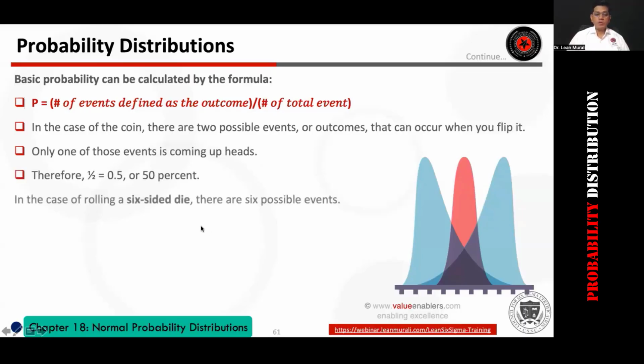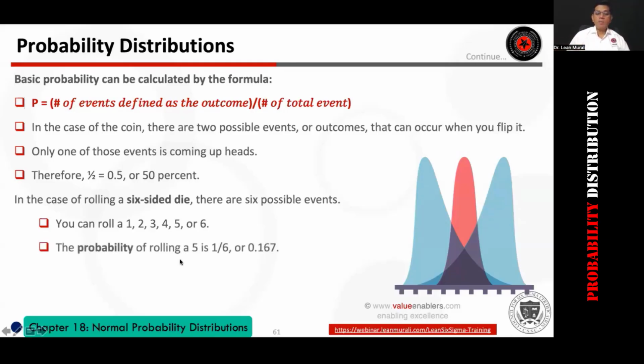Okay, so that is 1 by 2. In the case of rolling a die, you can get 6 possible events or outcomes, which are 1, 2, 3, 4, 5, 6. The probability of rolling a 5 is 1 out of 6, which is 0.17.